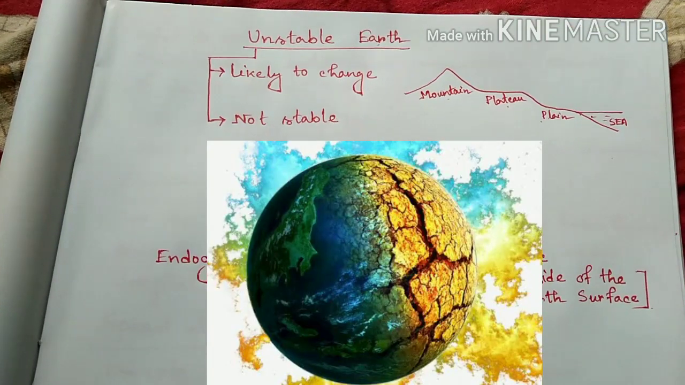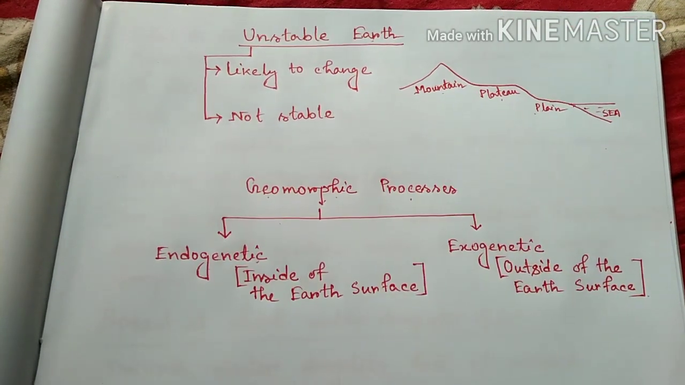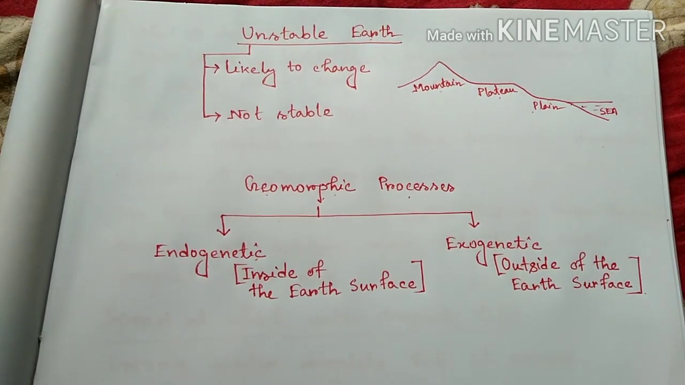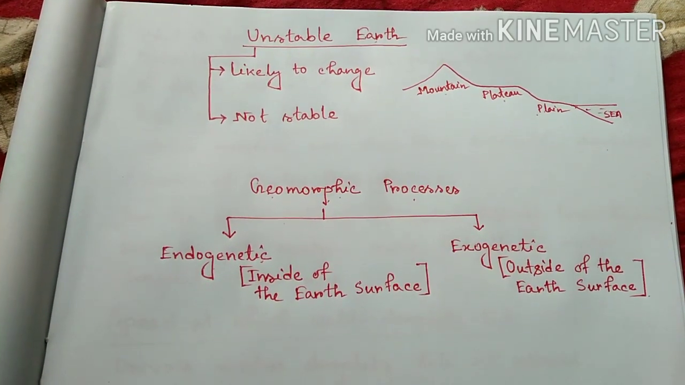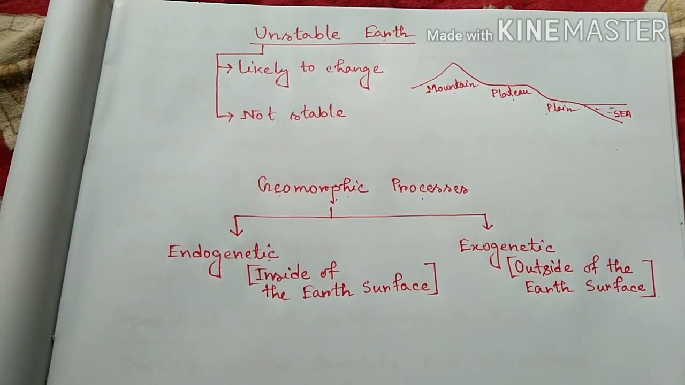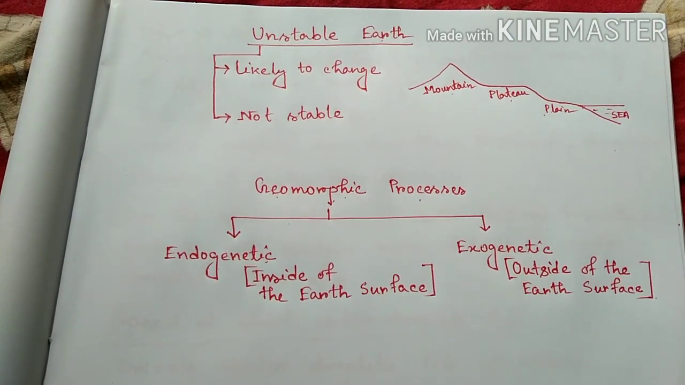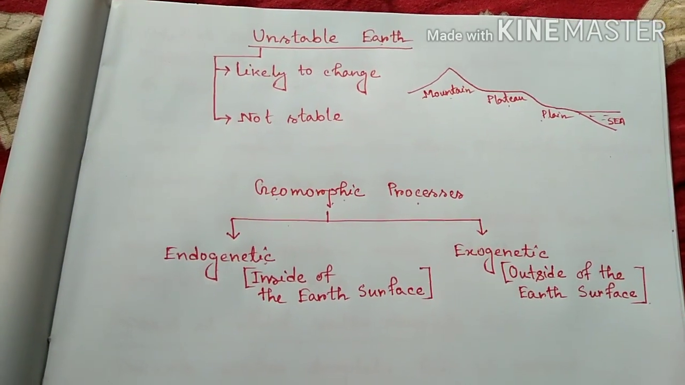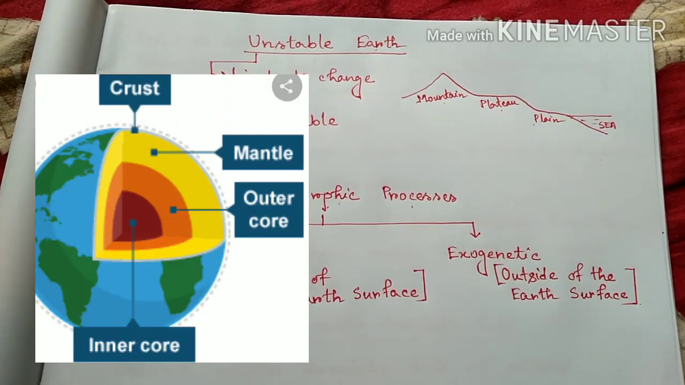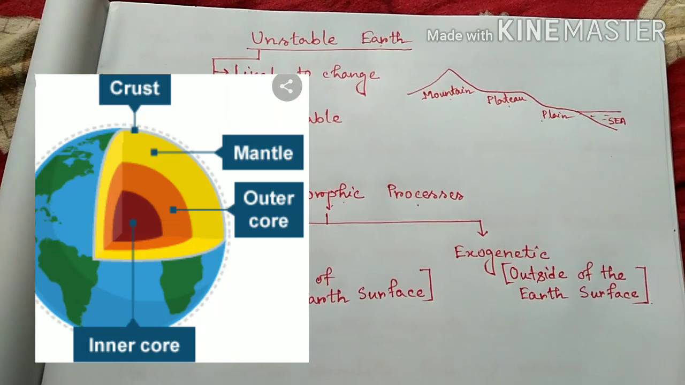Unstable earth. If we go for the meaning of the word unstable, we get that it is likely to change or not stable. So unstable earth means the earth's surface is not a stable one, or you can say the sudden change of the earth's surface.